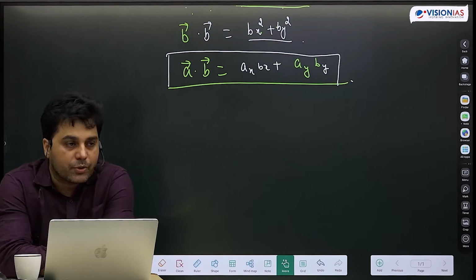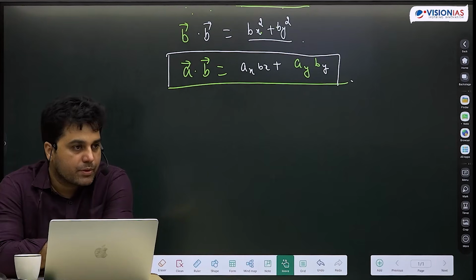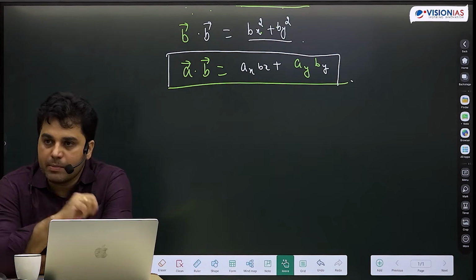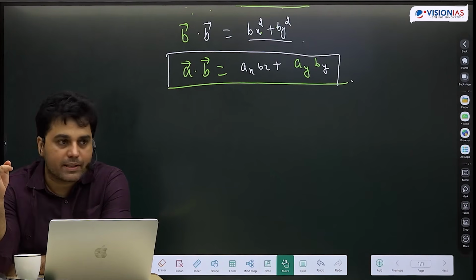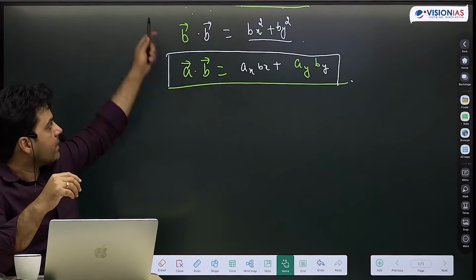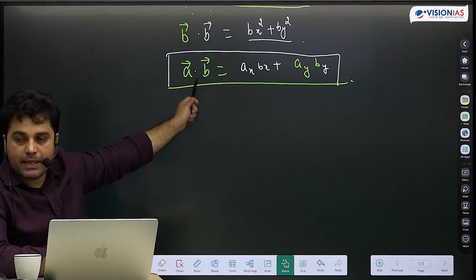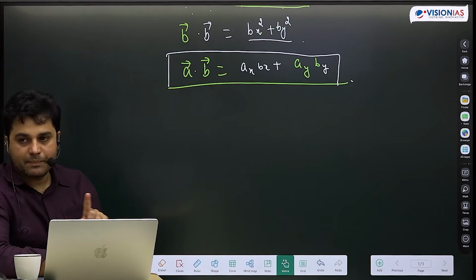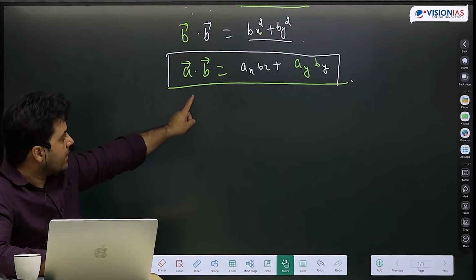So what is my starting question? Can we produce a scalar from vectors? If I give you two vectors, how many scalars can you produce? I can produce 3 scalars. I can produce A dot A, I can produce B dot B, and I can produce A dot B. I want you to spend a minute showing that this is a scalar.